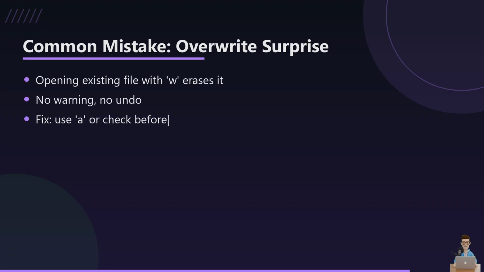Another one that stings. Opening a file that already has important content, but using mode W by accident. Python does not ask, are you sure? It just quietly erases everything and starts blank. In short, treat mode W like a delete button, and only reach for it when you actually mean to start fresh.